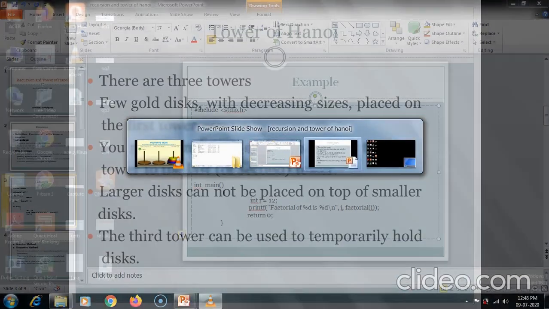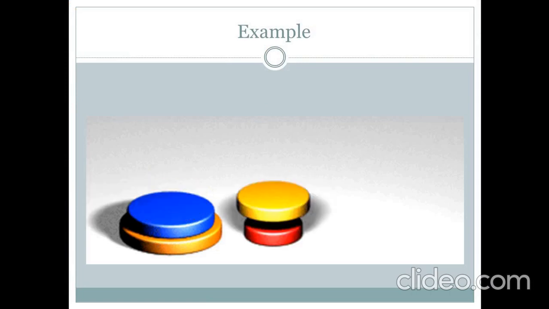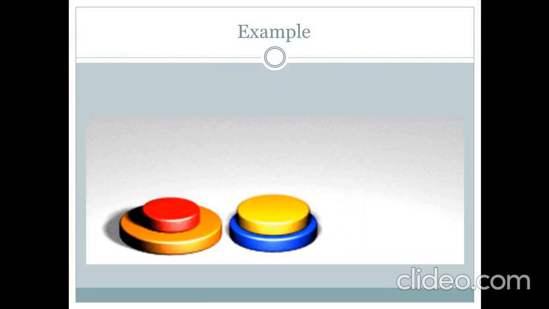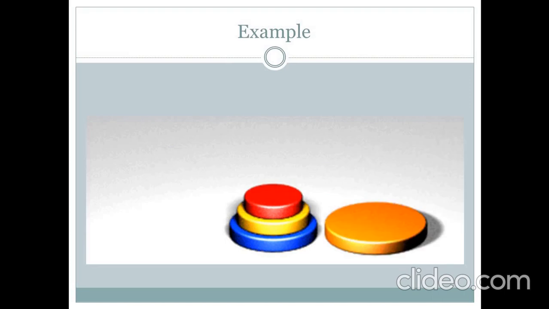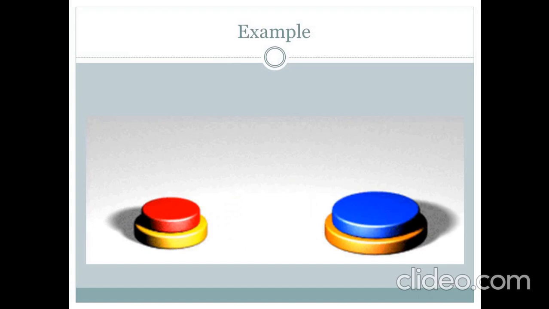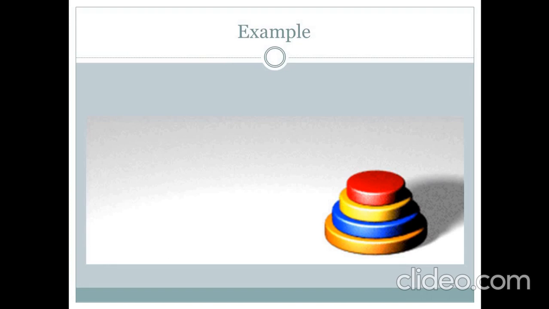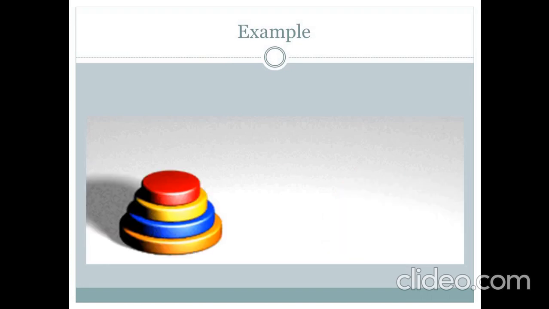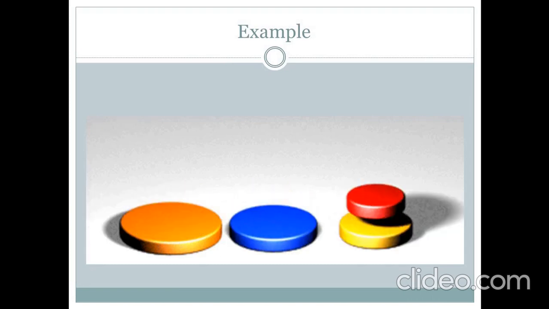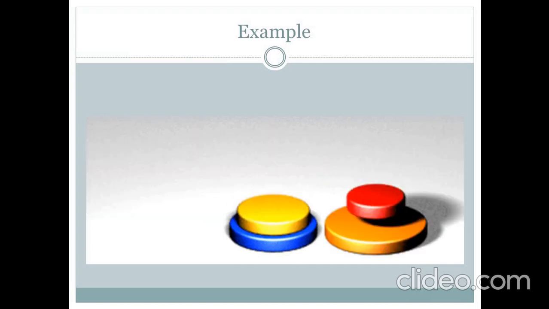Okay, so we have another example. In this example, this is a GIF. You can see 4 discs are there. So here you have seen that we have implemented a Tower of Hanoi successfully by certain steps. So the main thing is that you have to find the minimum number of moves for the total number of disks.